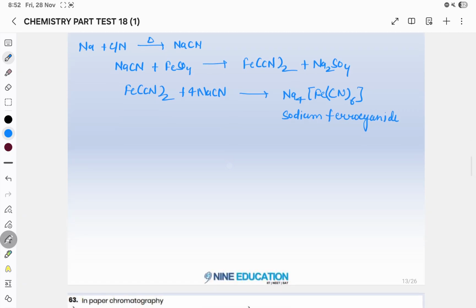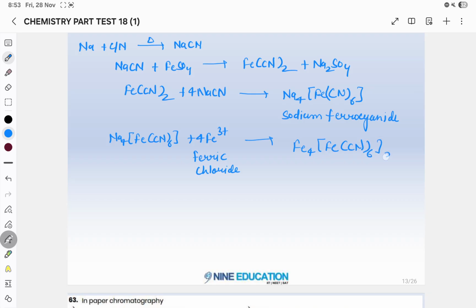Once it is converted into sodium ferrocyanide, Na4[Fe(CN)6] plus 4 Fe3+, that is, it will react with ferric chloride, and then it will form Fe4[Fe(CN)6]3 plus 12 Na+.